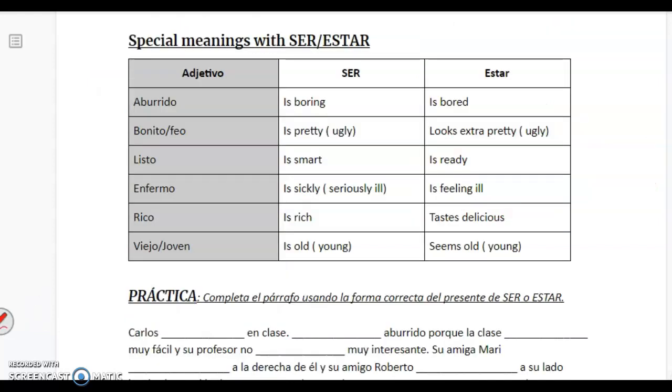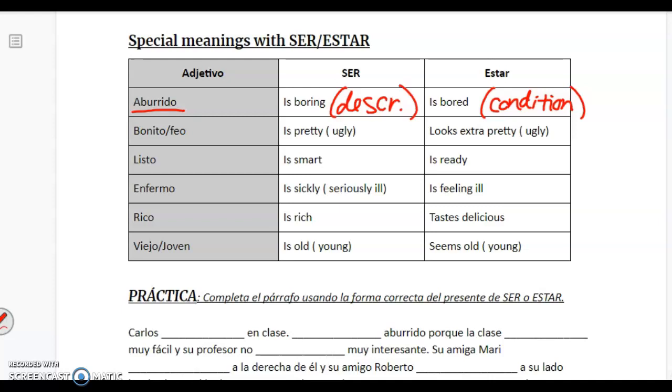Bueno, chicos, some special meanings with ser and estar. We call them special meanings just because you might use the same adjective with both ser and estar, and they mean different things. So, for instance, with el adjetivo aburrido. Aburrido with ser means that something is boring, like la clase es aburrida. Class is boring. But if I say estoy aburrida, then I am bored in class, where this is more of a condition than with ser, it's going to be more of a description of someone.